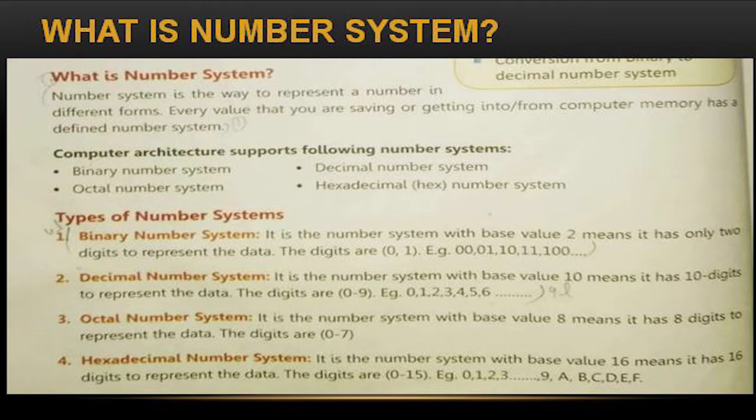Next one is hexadecimal. Hexadecimal is a number system with base value 16. It has 16 digits to represent the data. The digits are 0 to 15. Starting from 0 up to 15 it will support, and it will support alphabets also, like A B C D E F, up to F.